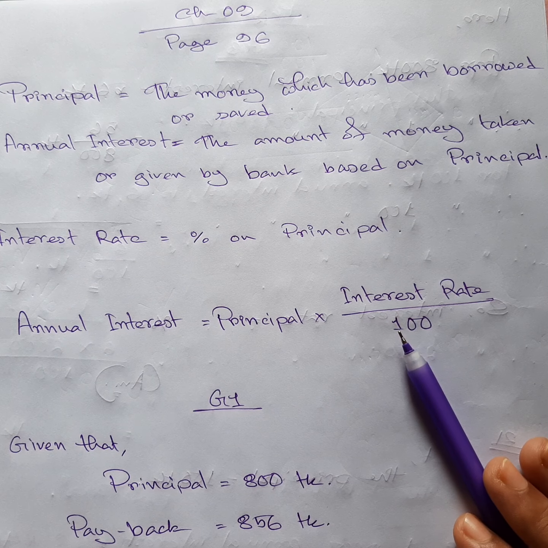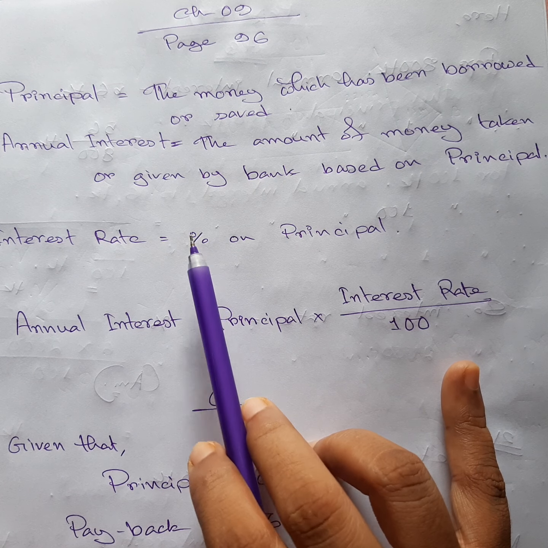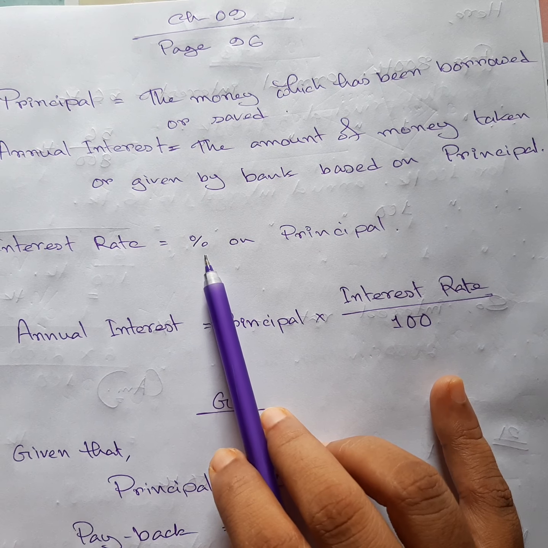This is why I said interest rate or rate of interest. I wrote down a very small percentage sign. This is what happens when I get lazy. Anyway, interest rate is a percentage